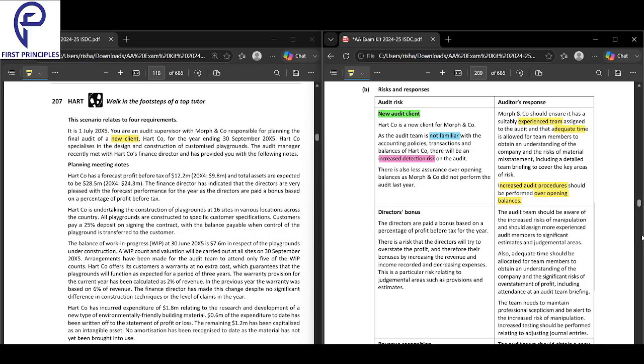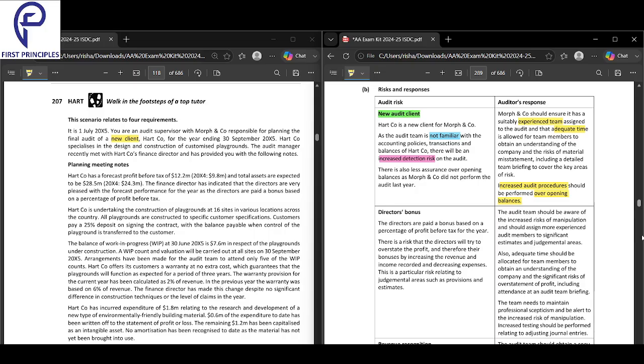So let's look into this and get a good understanding here. Shivashri, how have you understood this quickly? The first, the risk is there are new clients. So what is the risk? The audit team will not be familiar with their accounting policies. What is the impact? It will increase detection risk. What is the solution? There should be an expert team to audit.